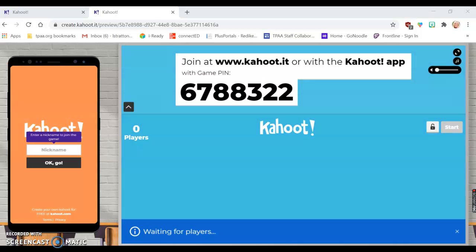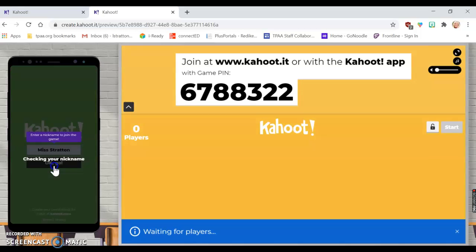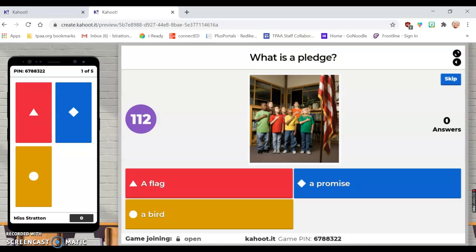This social studies challenge, enter your first and last name. I'm going to enter Miss Stratton, and we're going to play. The first question is, what is the pledge? Is the answer the red triangle, a flag, blue diamond, a promise, or a bird, which is the circle? You're going to press which shape you think is the correct answer.